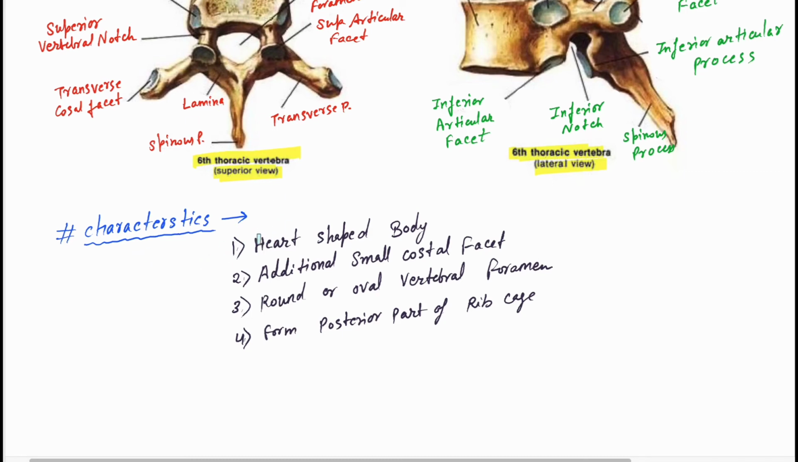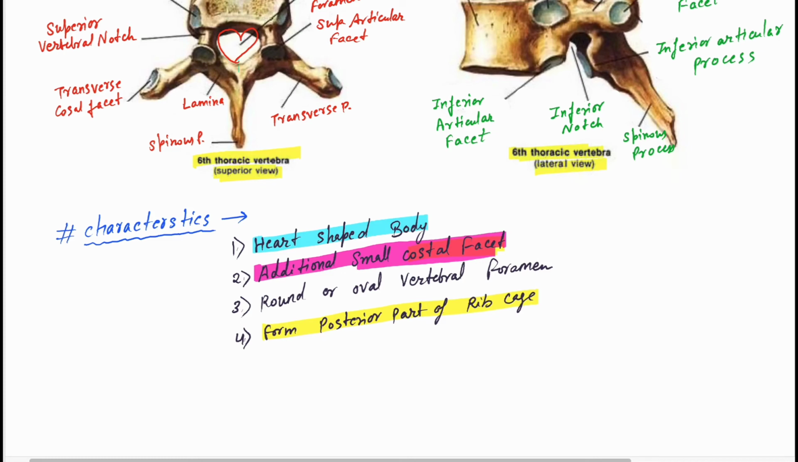The characteristics: they have a heart-shaped body, and additionally small costal facets. They have additional small costal facets because these are part of the rib cage. They form the posterior part of the rib cage, and ribs are attached to the thoracic vertebra posteriorly. So they should have costal facets, hence they have facets for ribs.